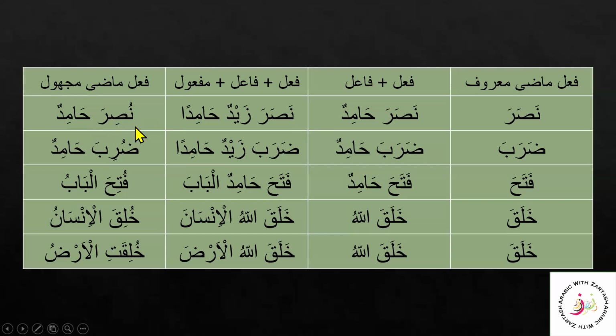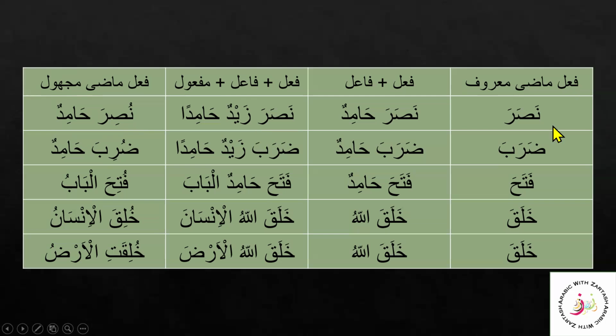He was helped. But when we use here the Naib al Fa'il, that is the outside Naib al Fa'il, now this will cancel out the inside Naib al Fa'il of Nusira, that is Huwa, and now Hamidun becomes the outside Naib al Fa'il. And the Naib al Fa'il must be after the fi'l. Remember that. Two things about Naib al Fa'il: it must be after the fi'l, like here, and in the state of Rafa, as here we have it in the state of Rafa.